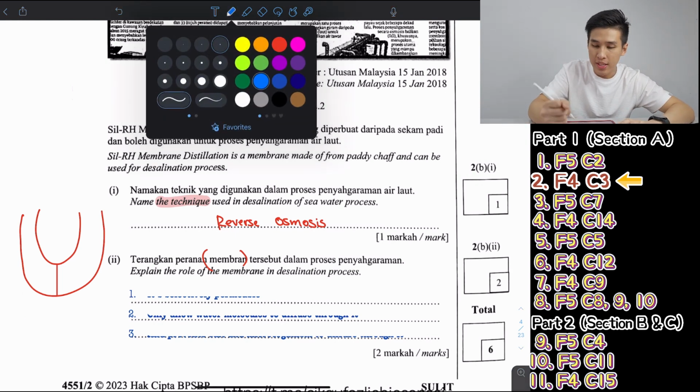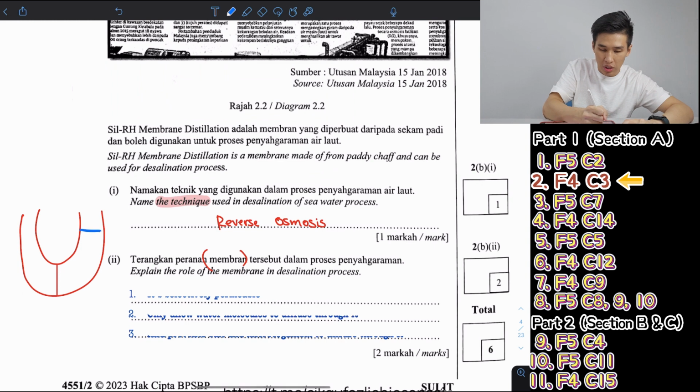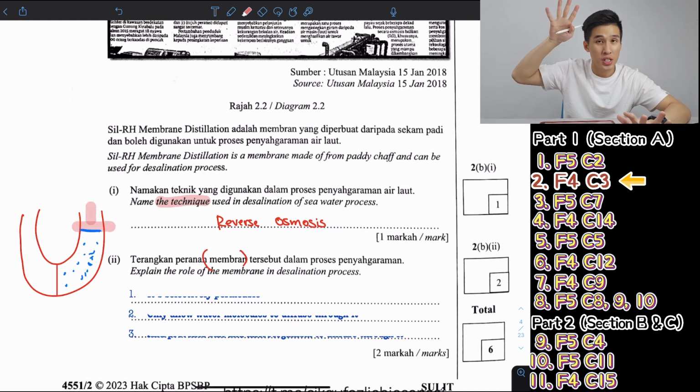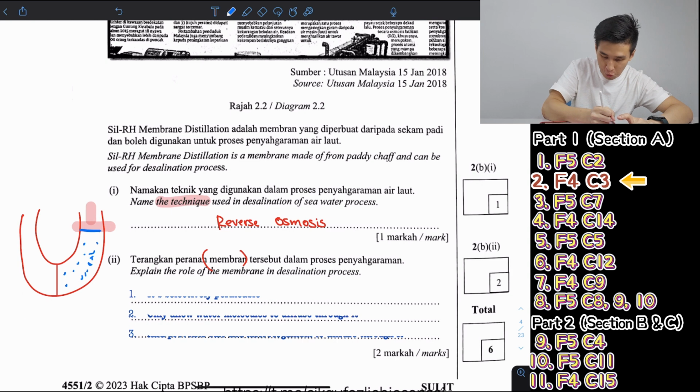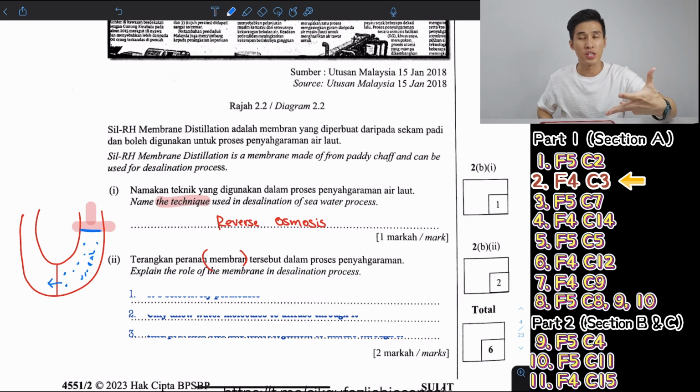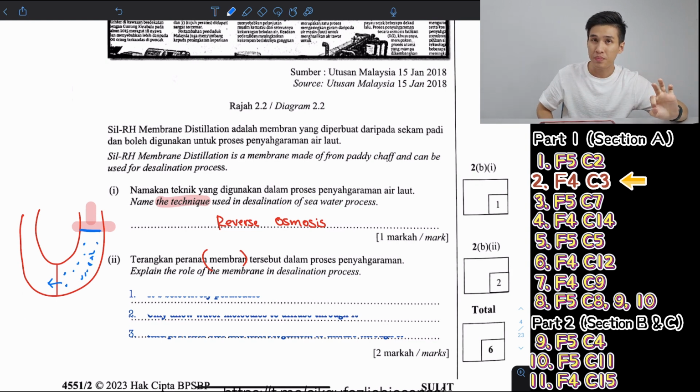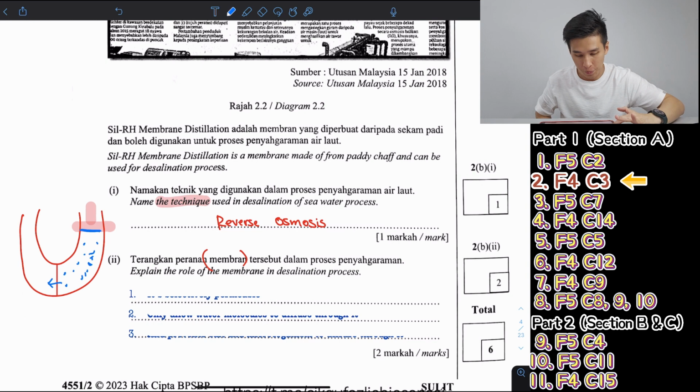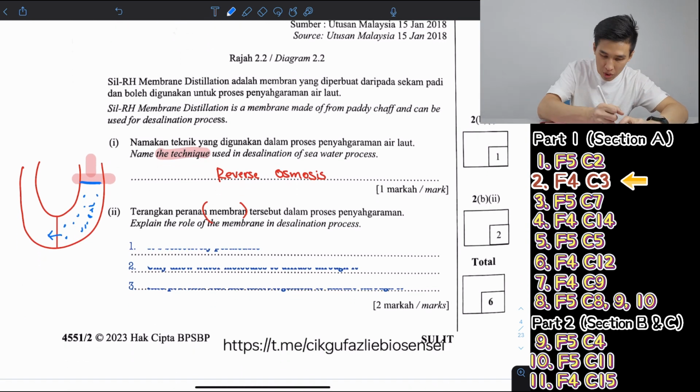At one side they have seawater, with a lot of salt, germs, sand and dirty stuff inside. They exert pressure on the seawater and push it through this membrane. Since this membrane is selectively permeable, only small molecules, which are water molecules, can pass through. That's why the water that comes out here will be pure, fresh water that you can drink.